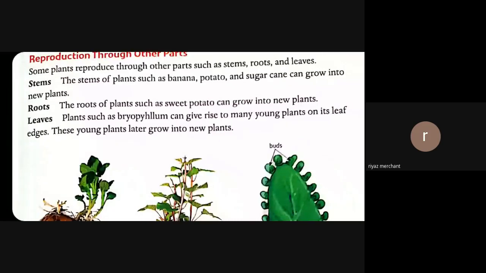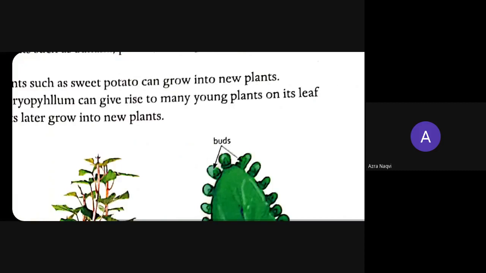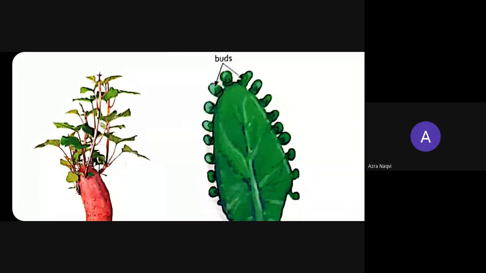So reproduction not only occurs through the seeds, but reproduction occurs through the stem also, through the roots also, through the leaves also. Leaf can develop through the leaf.